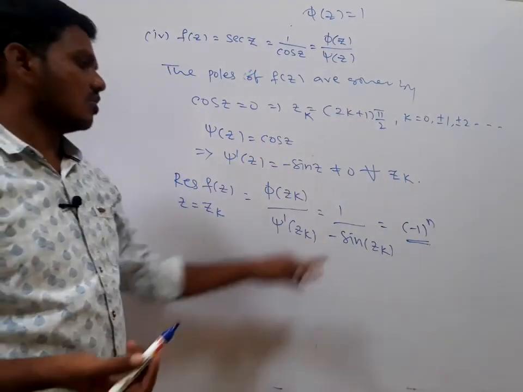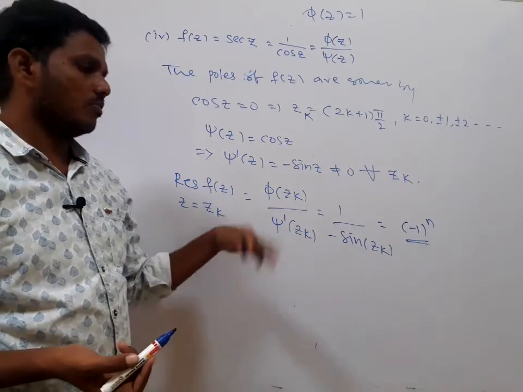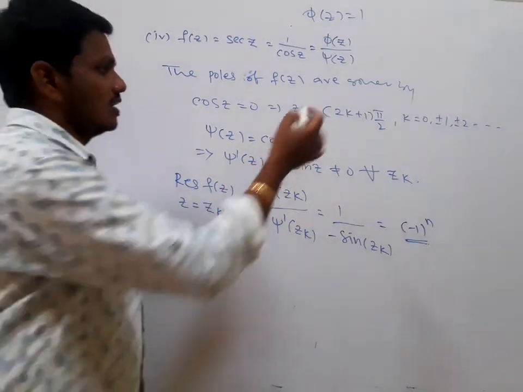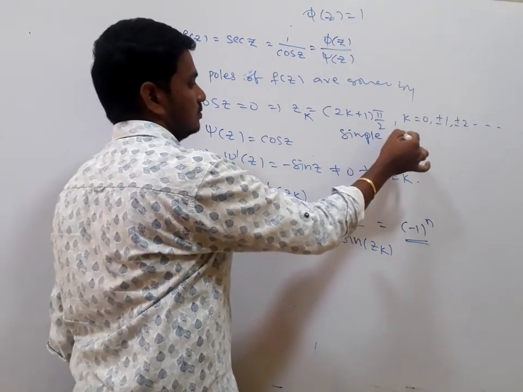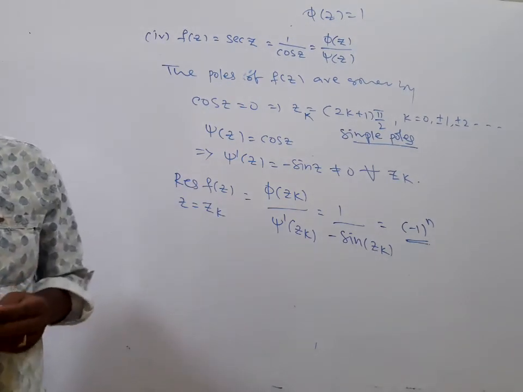For k equal to 0 you will get 1, k equal to 1 gives minus 1, k equal to 2 gives plus 1, like that you will get the residues, and these are simple poles also. This is very important, these are simple poles. This is the way of finding the residues.